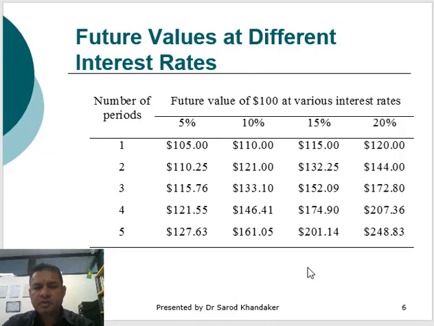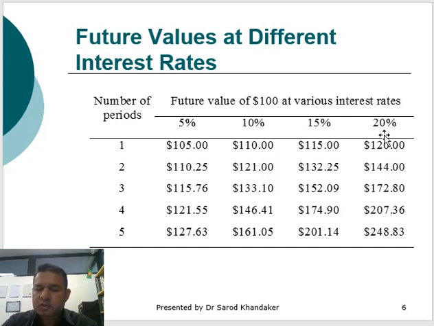Now in this table it is showing the future value at the different interest rates. Just look at it, you'll find what are the different interest rates and what is the future value of $100 in the next 5 years' time. This is the number of periods, which is annual, so here 1, 2, 3, 4 and 5, and this is the percentage of return or interest rate.